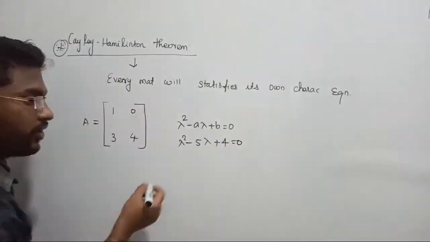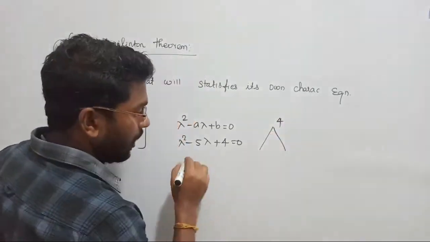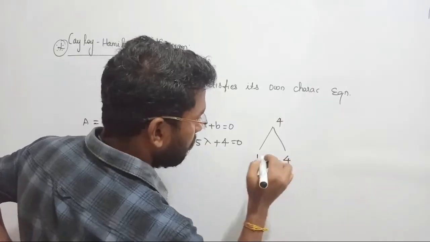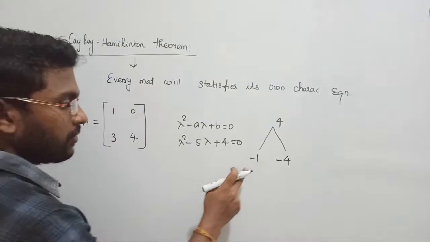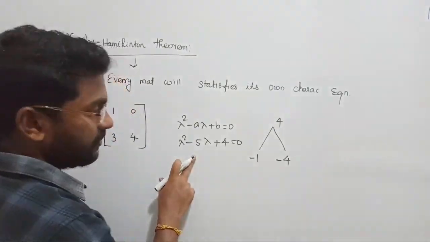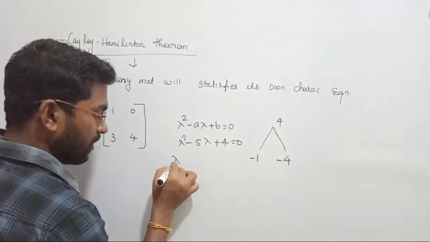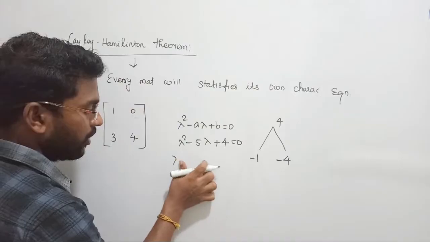Guys, listen, can you break it? Yes, 4, and here I can write like this. 1 into 4 will be 4, right? But let us consider minus 1 minus 4, such that minus 1 minus 4 will give you minus 5, minus 1 into minus 4 will give you plus 4, such that it can be written as lambda minus, okay, that's enough. That's enough.